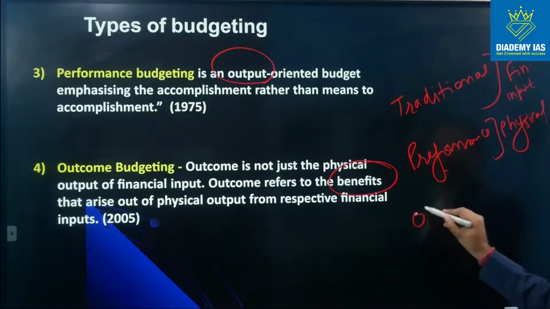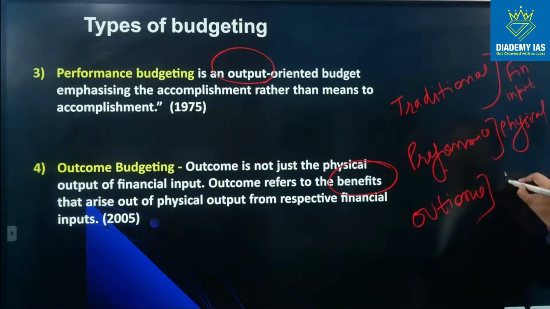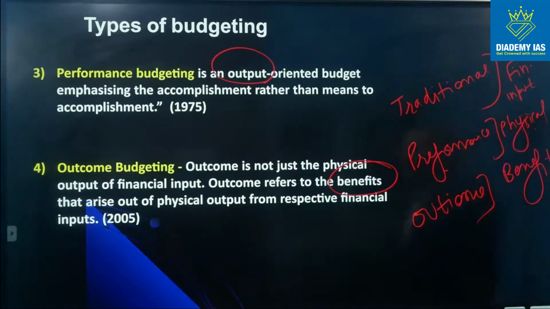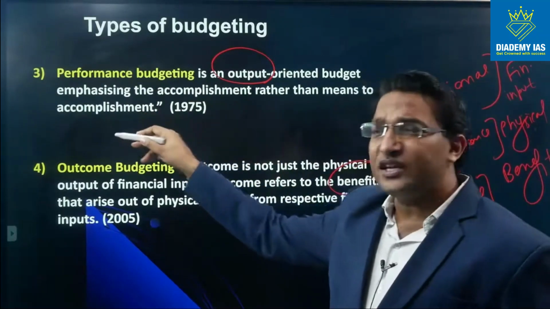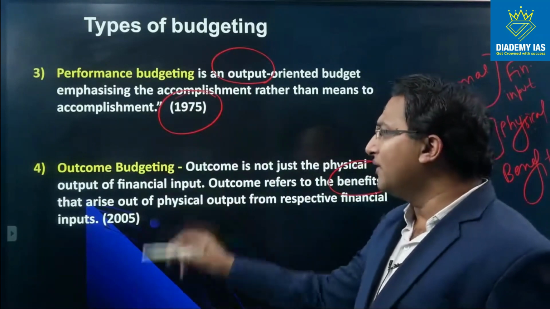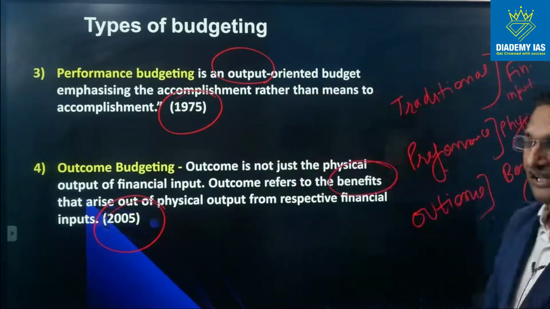And in case of outcome budgeting, the focus is upon actual benefit to the common man, right? So from financial input to physical output to the ultimate benefit. These are the differences. Performance budgeting was introduced for the first time in 1975. Outcome budgeting was introduced for the first time in 2005, as far as India is concerned.